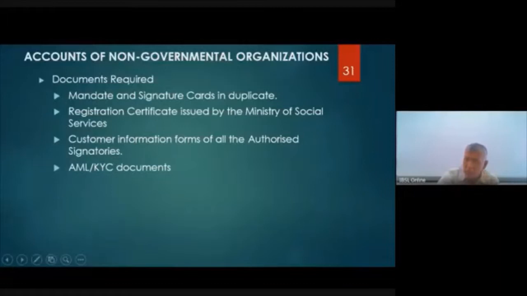AML, KYC documents. Sometimes you will be asked questions. If you have account opening related questions, you will be asked what are the documents that are taken when opening a partnership account. Then you should list out all these documents.